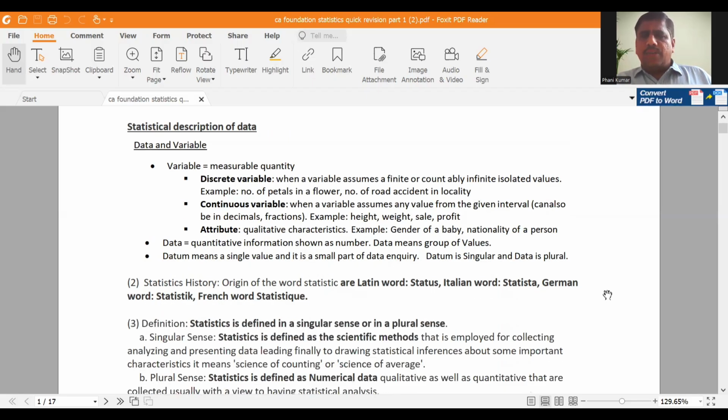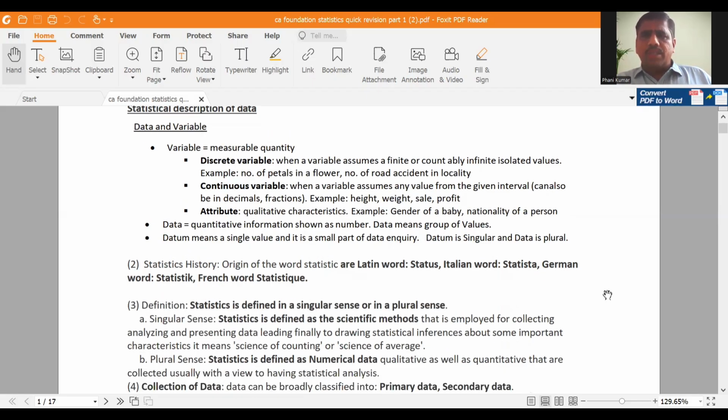Next. History of statistics. Where from the origin? Where from the statistics word has come from? That is the origin. It came from Latin word status, Italian word statista, German word statistik, and French word statistique. This is a very important part. You have to remember these 4 words: Latin word status, Italian word statista, German word statistik, and French word statistique.